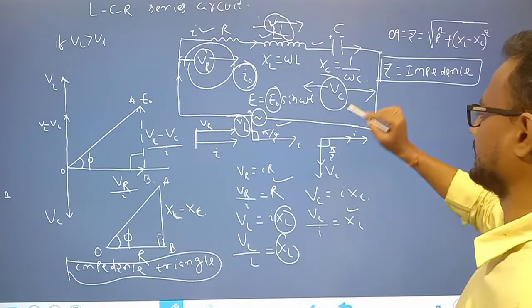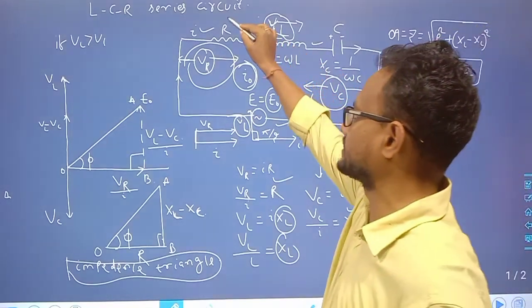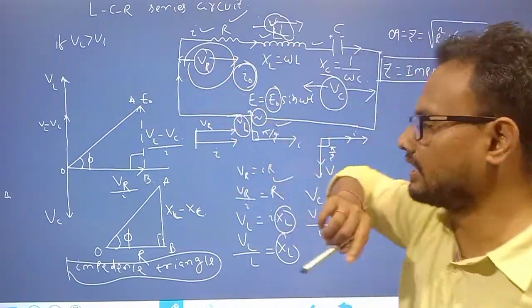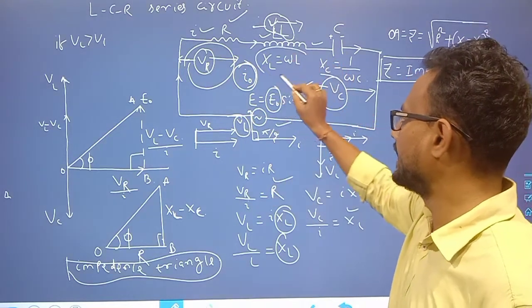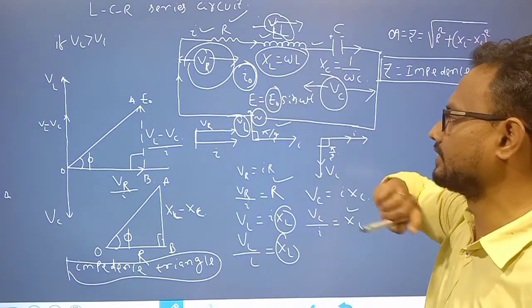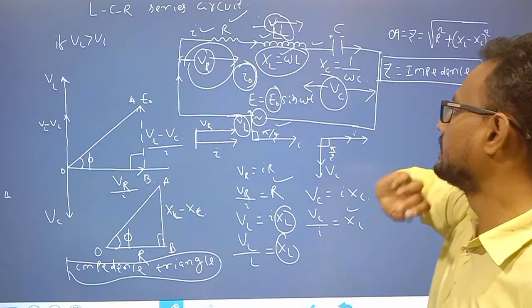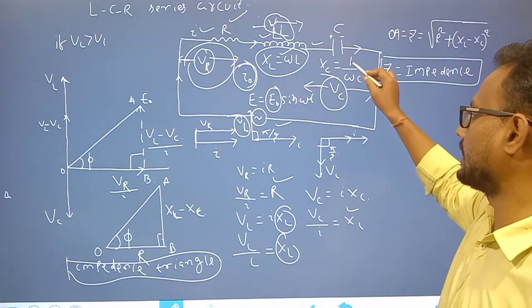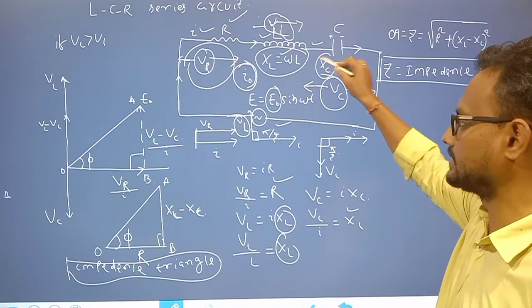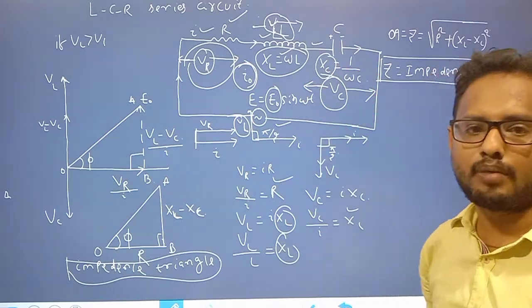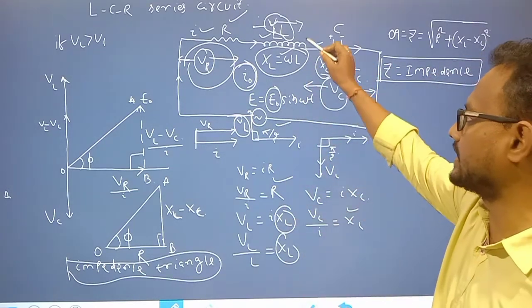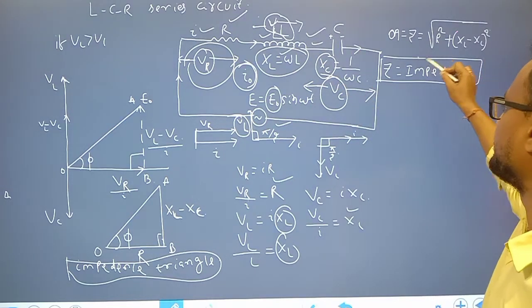In a resistor circuit, resistance is the opposition to the flow of current. Similarly, in an inductor circuit, inductive reactance XL is the opposition offered to the flow of electric current. Similarly, in a capacitor circuit, it is capacitive reactance XC. The combined opposition in the LCR circuit is called impedance.